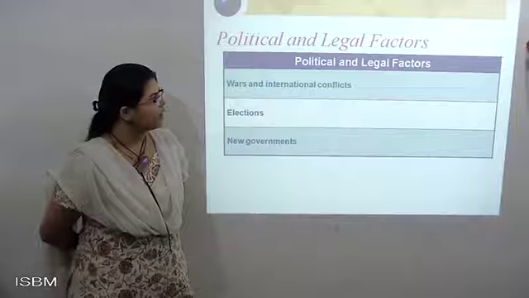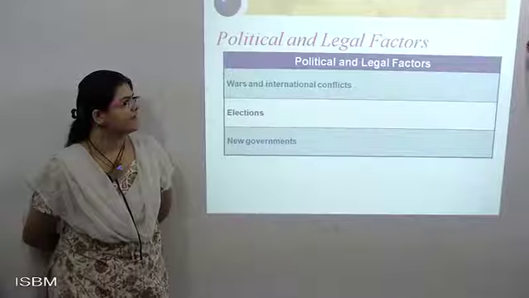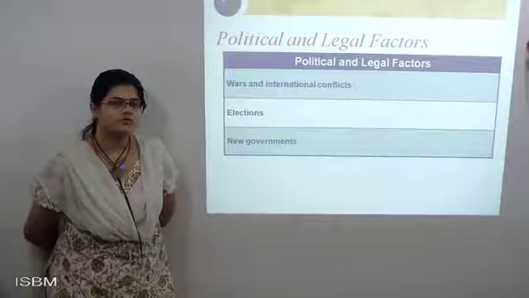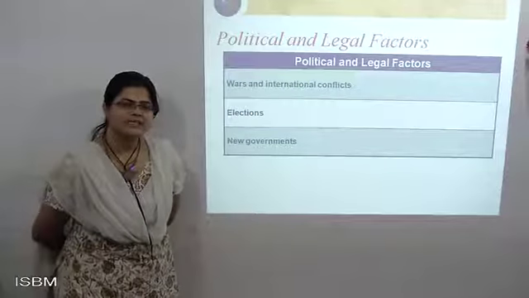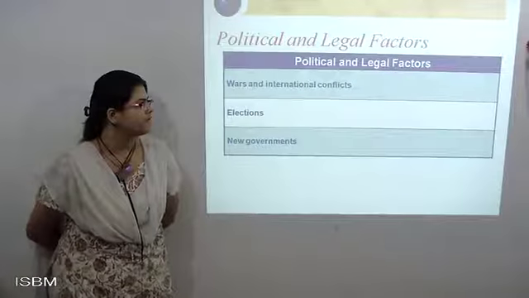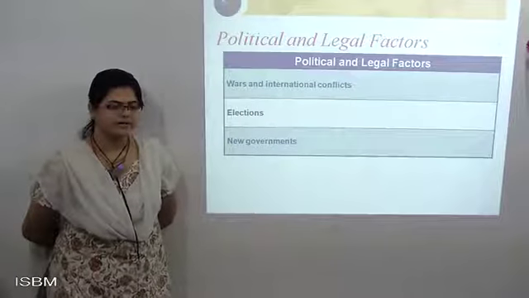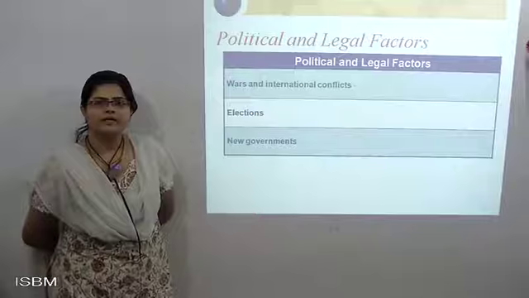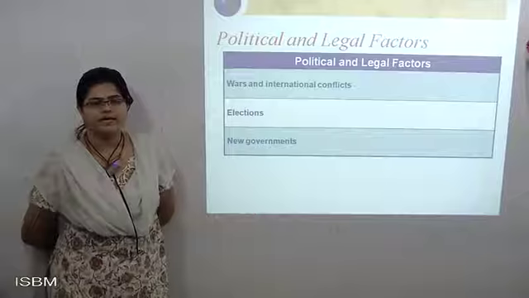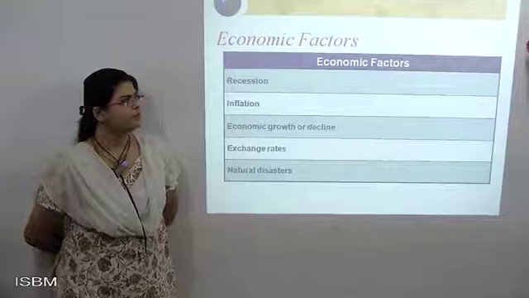Next, with the help of political and legal factors, what happens: wars and international conflicts occur, because nowadays when you trade your goods from one country to some other country, people are not ready to accept. They start fighting for some reason, and if it is not resolved, we'll have a war. Elections, nowadays there's an election, because why to do this, why to do that, that also creates a problem. Then a new government, every time they conduct new policies, new laws, new rules and regulations, new acts are passed. So that creates certain kinds of problems also.